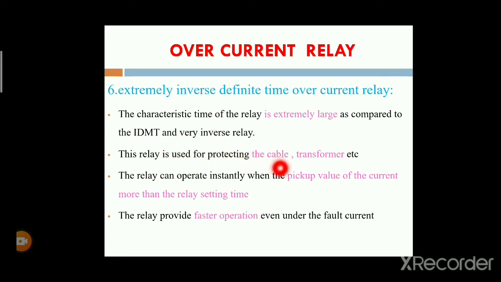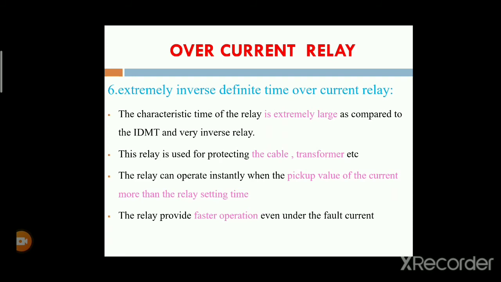This relay is used for the protection of cables and also transformers. It is very useful in the case of transformers, and it is also used for cables. This relay can operate instantaneously when the pickup value of the current is more than the relay setting.